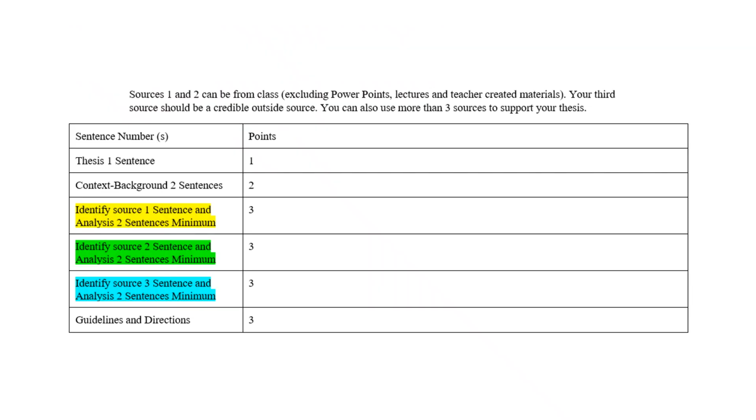You are expected to have 3 different sources, and 2 can be for class. A third has to be from outside, unless of course this changes. But for the most part, that's the method that we're going to use. You're going to be scored using 1 point for thesis, 1 for context, 3, 3, and 3. And then we didn't get to the guidelines and directions, which is going to be next.